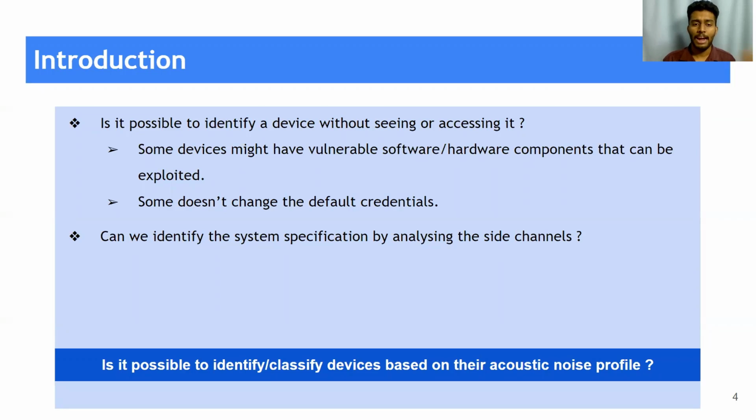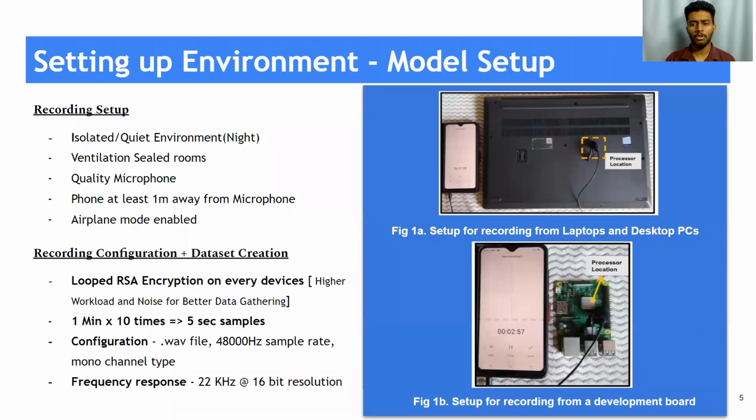So we thought, can we identify the system specification just by analyzing the side channels? That brought us to the question: is it possible to identify or classify devices based on their acoustic noise profile? In order to gather this acoustic noise profile, we created a recording setup environment.